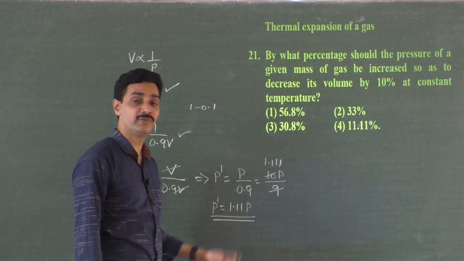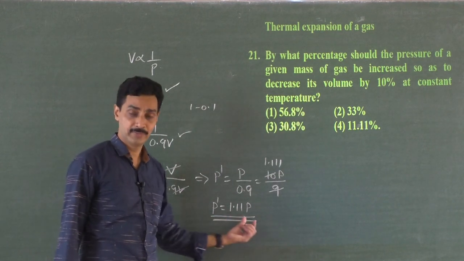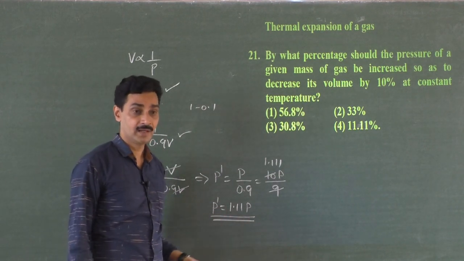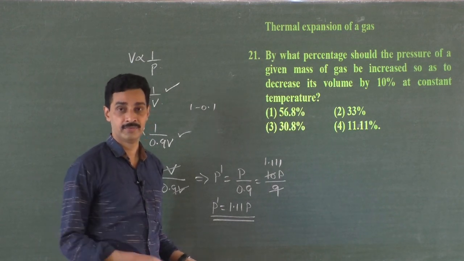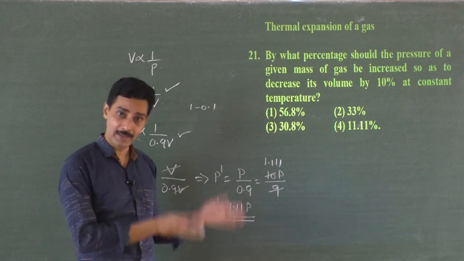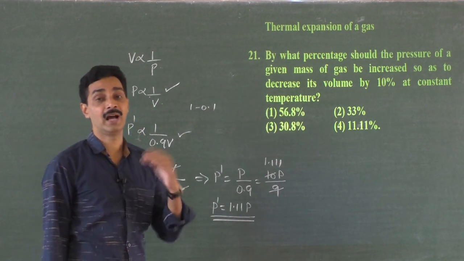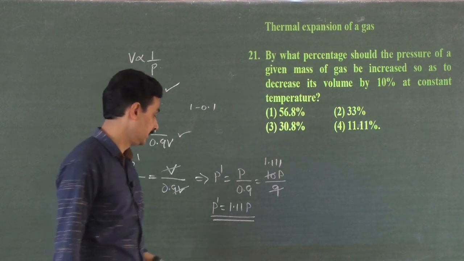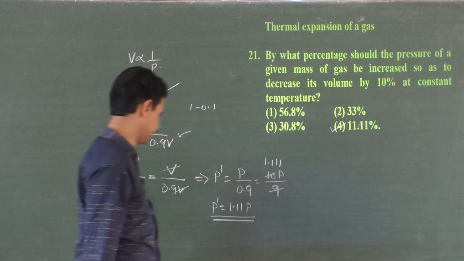Suppose this was 1.5 P, what would be the conclusion? If this was 1.5 P, the new pressure is 0.5 times extra than the old pressure. 1.5 times is the same as the old pressure plus an extra 0.5. That means 50%. 0.5 is the half of 1, right? It is 50%. So here it is 11.11%. That is the answer.